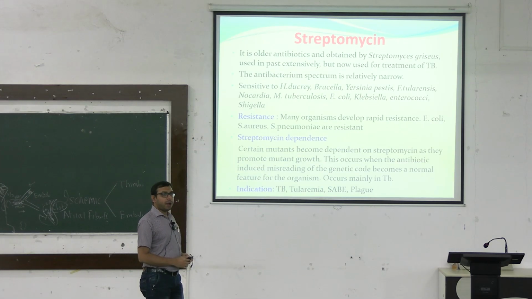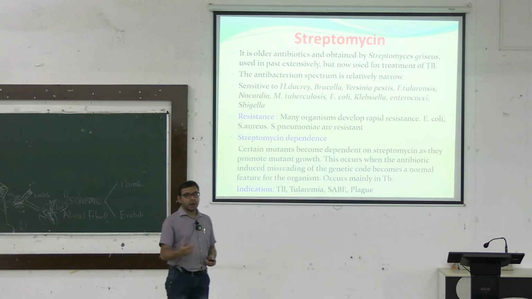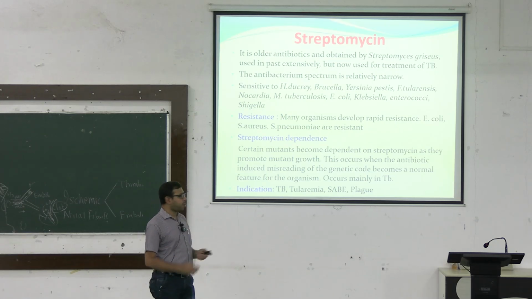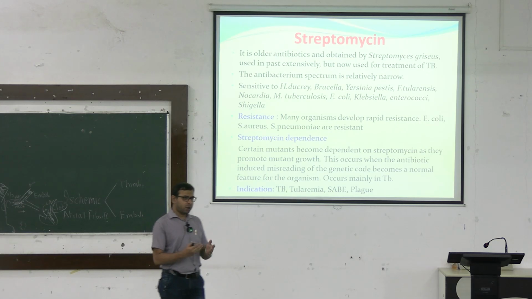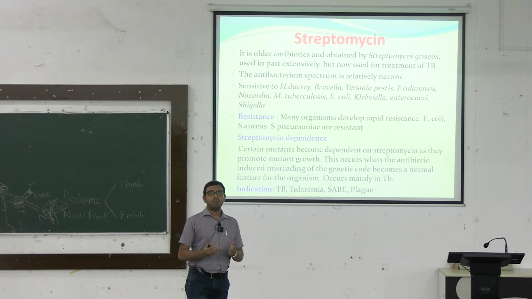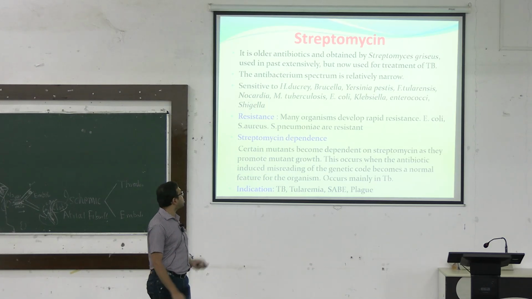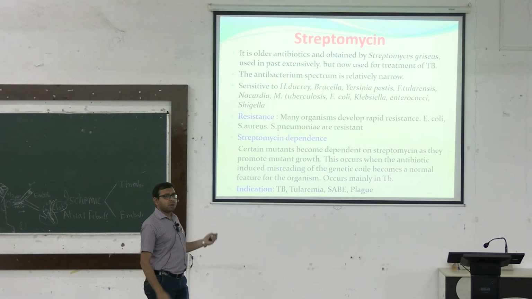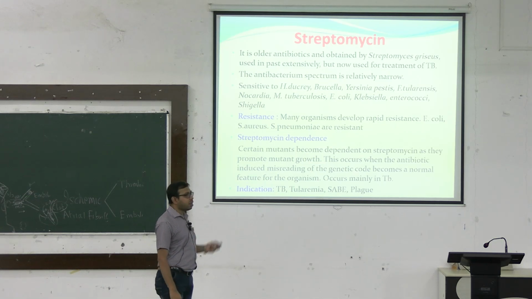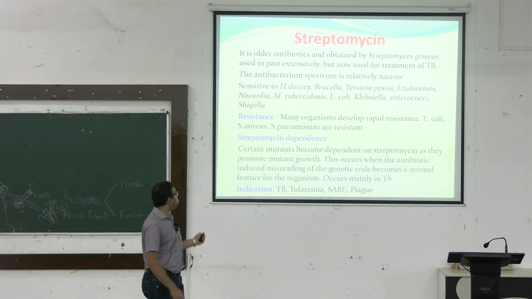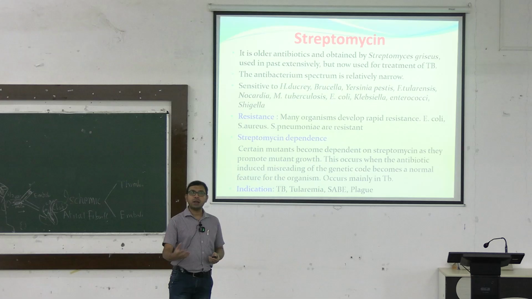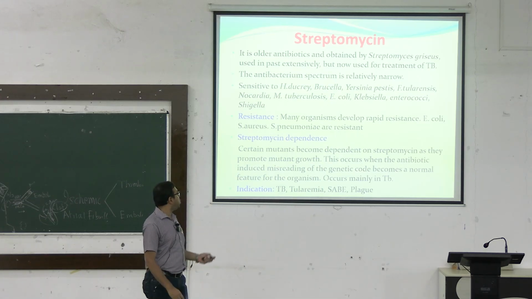Now coming to streptomycin. Streptomycin is the first one that was discovered. It is obtained from Streptomyces griseus. Now it is used mainly for the treatment of tuberculosis. It is also active against Haemophilus ducreyi, Brucella, Yersinia pestis, Francisella tularensis, Nocardia, Klebsiella, E. coli, Enterococcus, etc. But most of these organisms have shown resistance. That's why it is mainly used in tuberculosis.